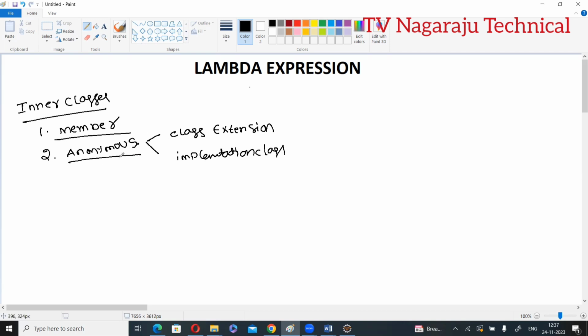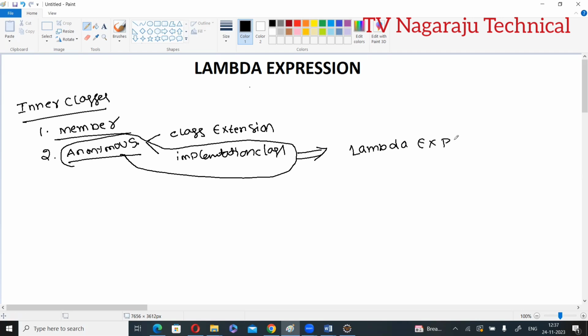Now, this anonymous inner class with implementation class model is modified as Lambda Expression from Java version 8 onwards. You got the point?